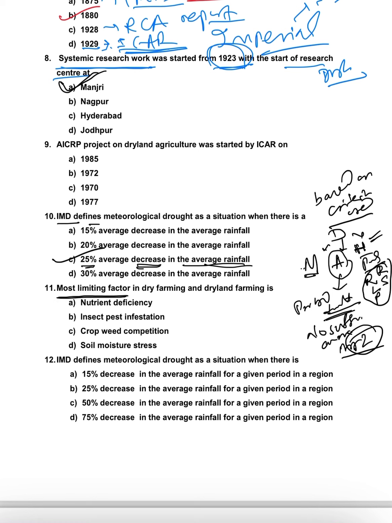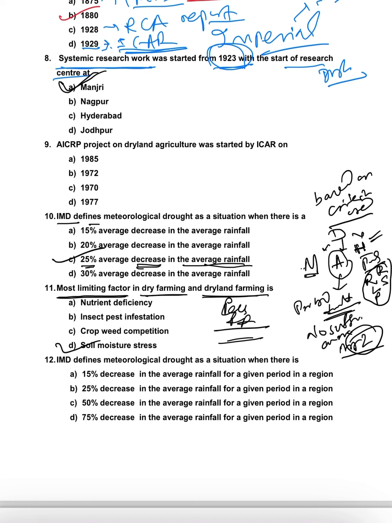Okay. So as you know, the most important limiting factor in dry farming or dryland farming is nothing but soil moisture stress, because due to the less rainfall, frequent crop failure will be there. So it is the most limiting factor, that is soil moisture stress.